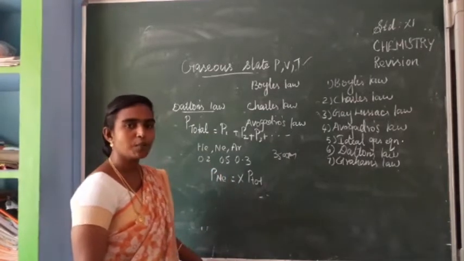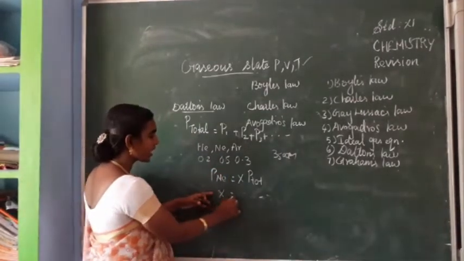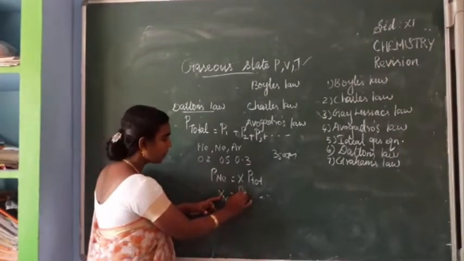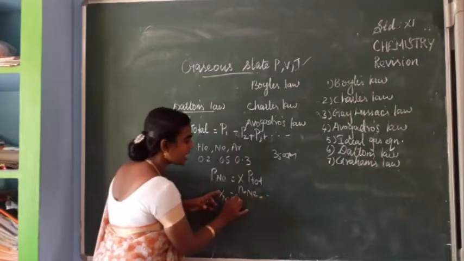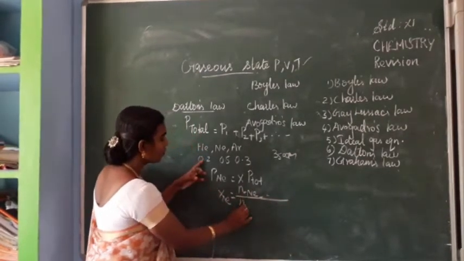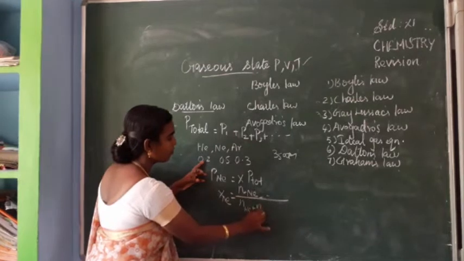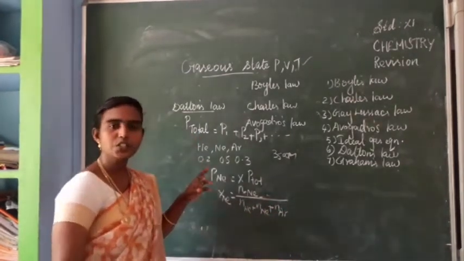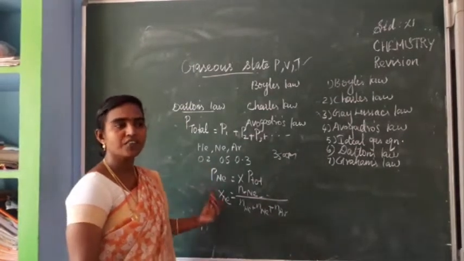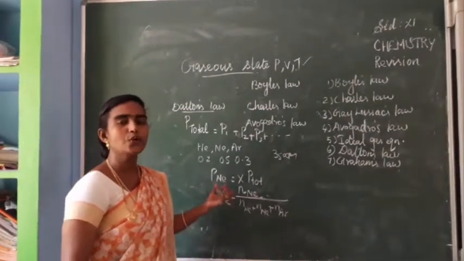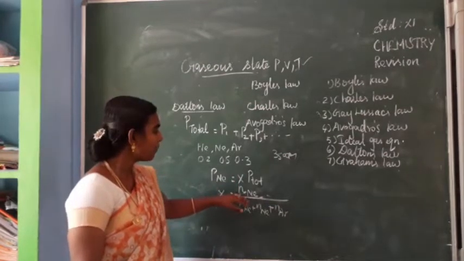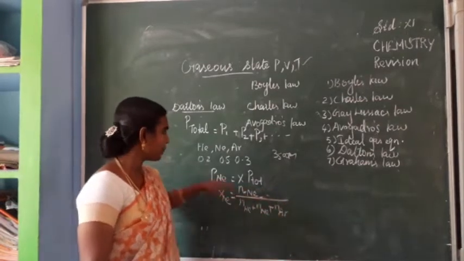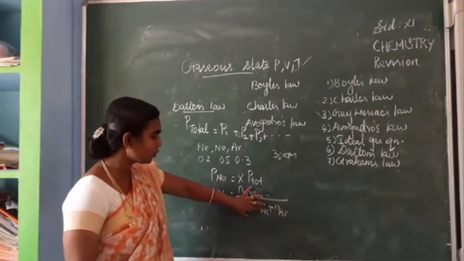So how can we find the mole fraction? Mole fraction X, if we need to find neon, is equal to the number of moles of neon gas divided by the number of moles of helium plus the number of moles of neon plus the number of moles of argon. Is it clear, students? This mole fraction value can be found by the number of moles of the particular gas divided by the total number of moles. This total number should be there. This will give the X value.